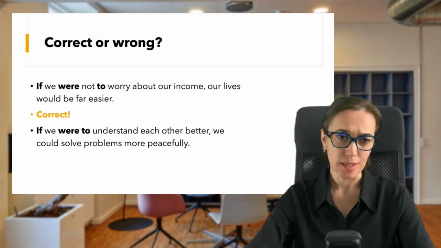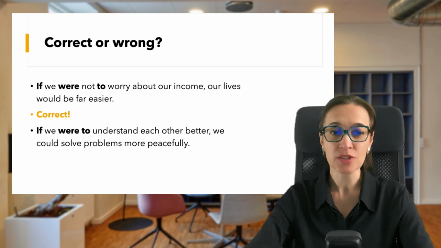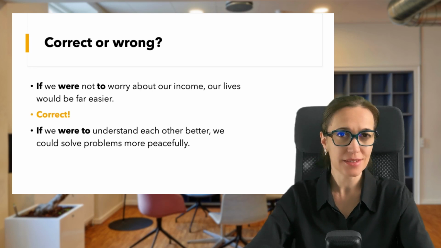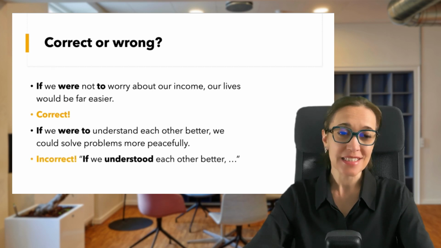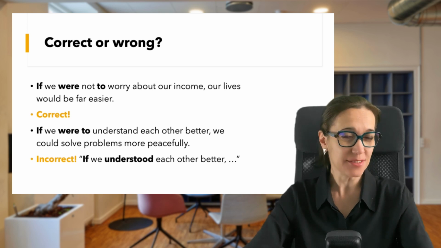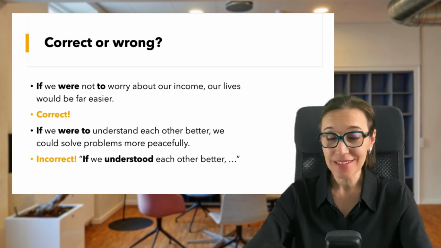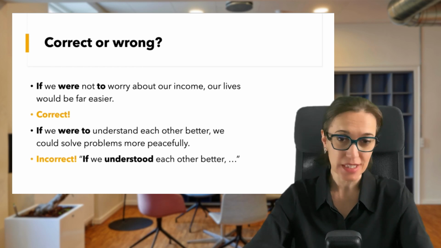What about this one? If we were to understand each other better, we could solve problems more peacefully. Is this one correct? No, it isn't. Since we can't use were to with state verbs like belong, know, doubt, understand, and others. So the correct if clause is if we understood each other better.